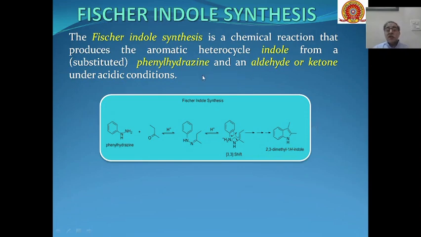Then the last type of 3,3 sigmatropic rearrangement is the Fischer indole synthesis. So this is a very important reaction for the synthesis of indole, and the whole process of conversion of phenylhydrazine into indole proceeds through a 3,3 sigmatropic rearrangement like this.